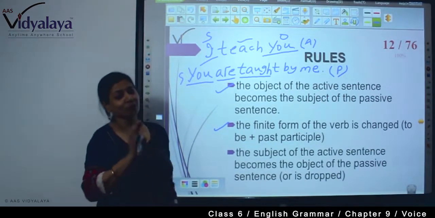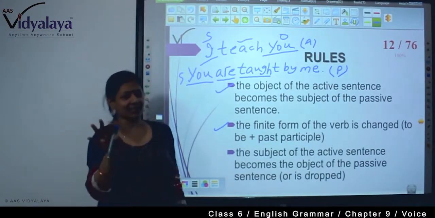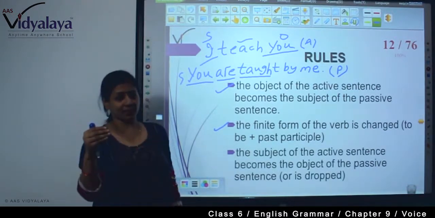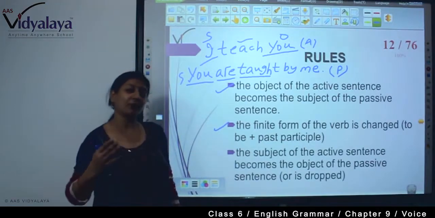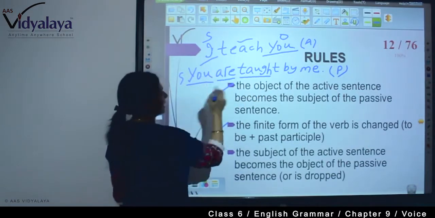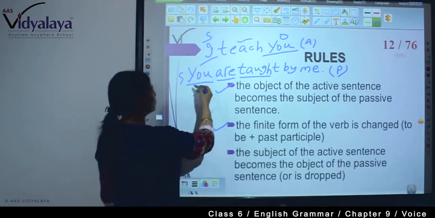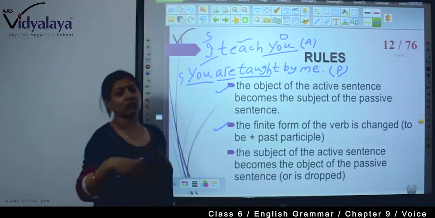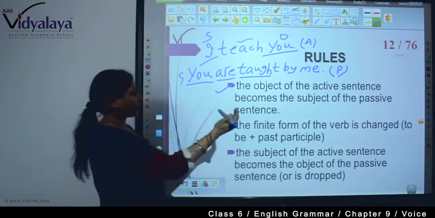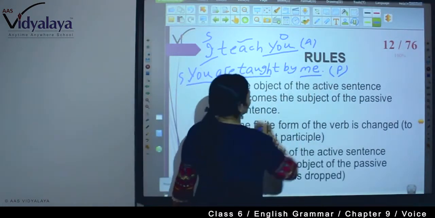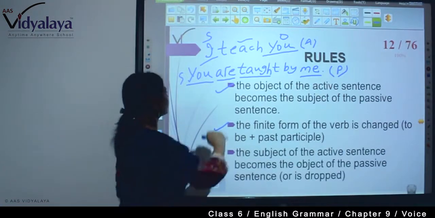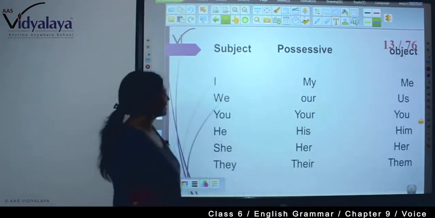As I have told you, it's not necessary that you write the subject of the active sentence in the passive voice. It can be dropped. But here, you are taught by me. Here, "me" is present. And you are taught English, you are taught whatever the language. If you write, you are taught by me, here you are writing the subject of the active voice as an object, but where it is not necessary, you can drop it also.